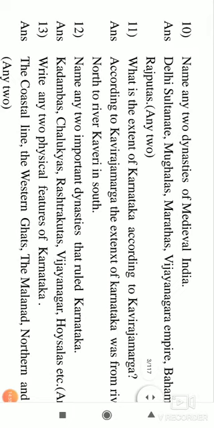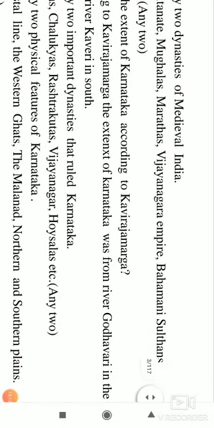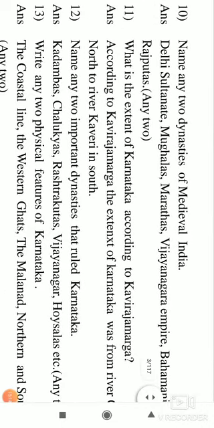From there, the 10th question: mention any two dynasties of medieval India, that is the Delhi Sultanate, Mughals, Marathas, the Vijayanagara Empire, the Bahmani Sultans, and the Rajputs. There are many Rajput families, like the Sisodias of Mewar. So: Delhi Sultanate, Mughals, Marathas, Vijayanagara Empire, Bahmani Sultans, and Rajputs.